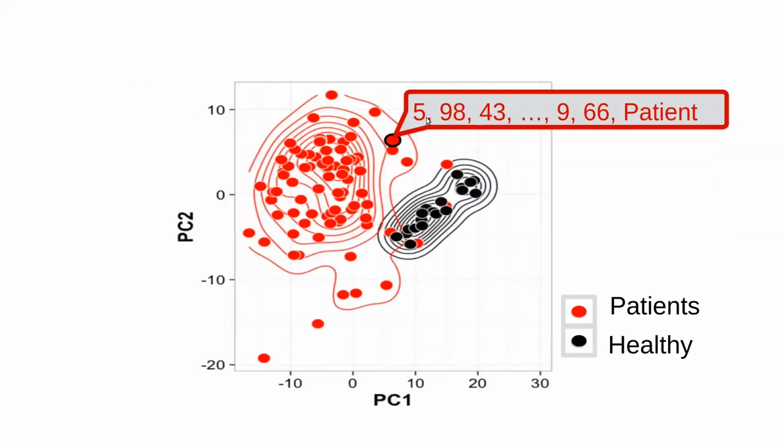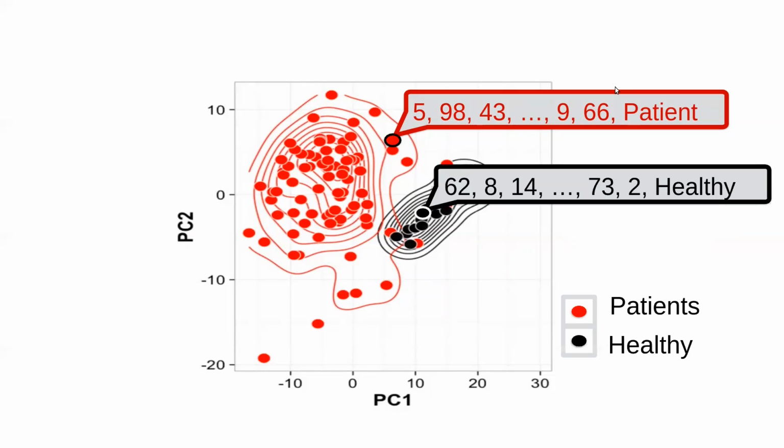So if you see, the actual data is something like this. We have hundreds of proteins, and these are the values of, say, the protein reactivity, and based on the combination of these values, we can say that this is a patient. But obviously, I can't plot all these 100 because that will become a 100-dimensional plot. And if we have this kind of pattern, we'll say healthy, but then we have to rely on analysis of this data in tables, and that's visually very difficult.